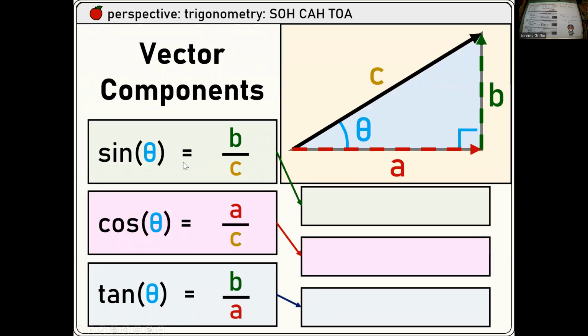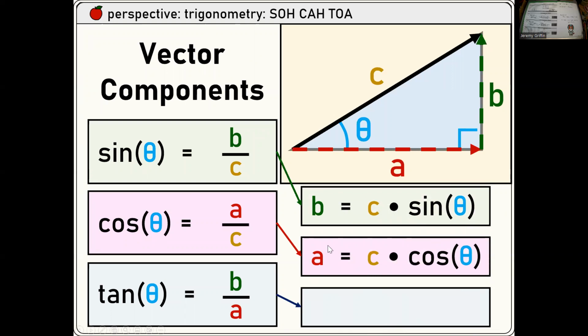Vector components. On the left are the definitions of sine, cosine, and tangent. This is what's programmed into your calculator, as it corresponds to that picture. But how we actually apply this in this class, 95% of the time, is you might know what C and theta are, and you're trying to figure out what A and B are, those components. You should probably know this like the back of your hand by now. B is C times sine theta and A is C times cosine theta. We've done that probably literally hundreds of times in this class. And then this last box, can you extract theta if you know the sides? There's one way to do it. You need some kind of inverse trig function, for example, inverse tan of the ratio of sides.